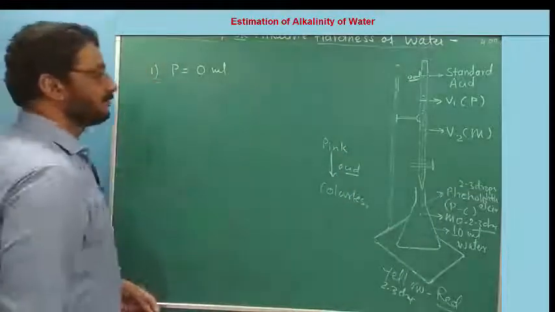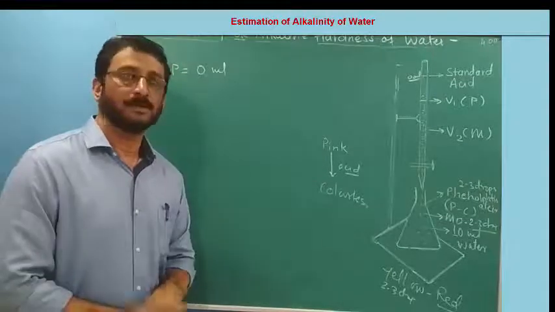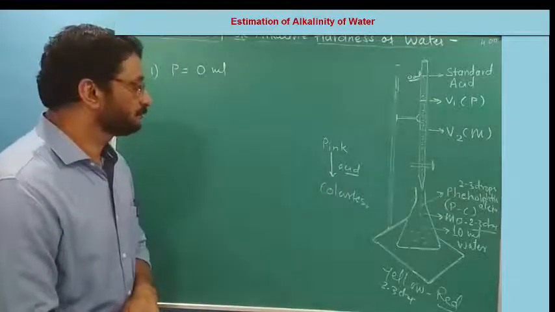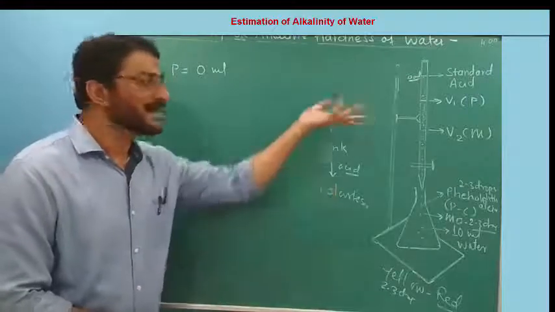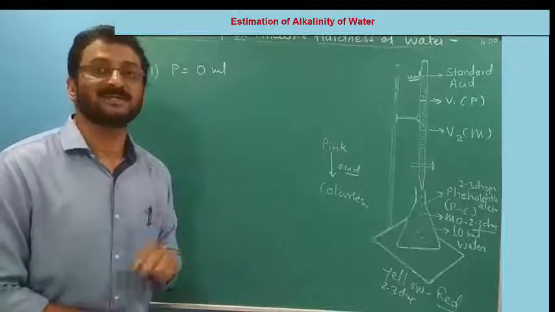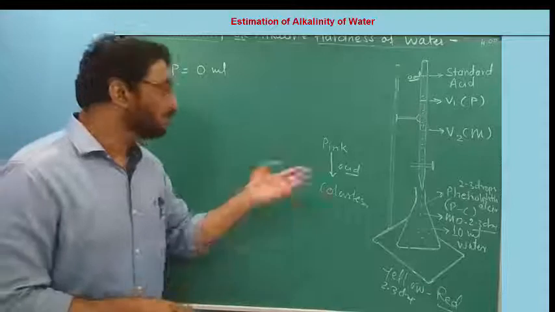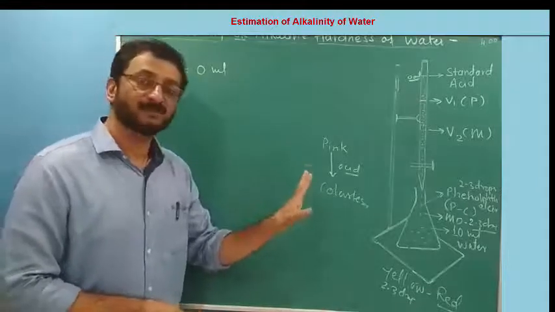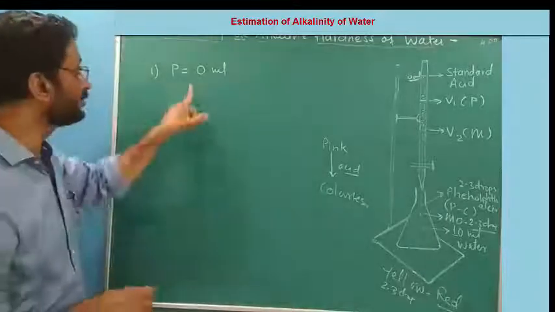In this case, there was no pink color on addition of phenolphthalein to the water sample. It was colorless. So for the first endpoint, I did not add acid. I recorded P is 0. No volume of acid was required to get this first endpoint. The water was colorless on addition of phenolphthalein. That's why P equals 0.